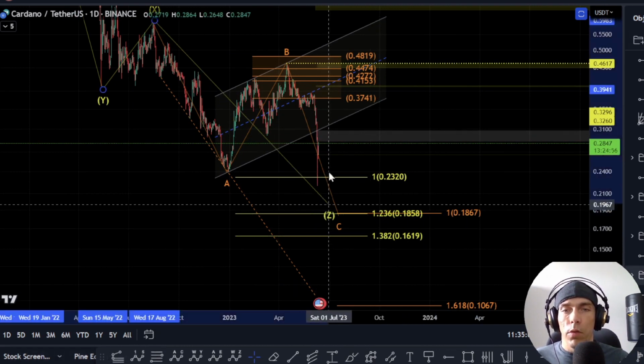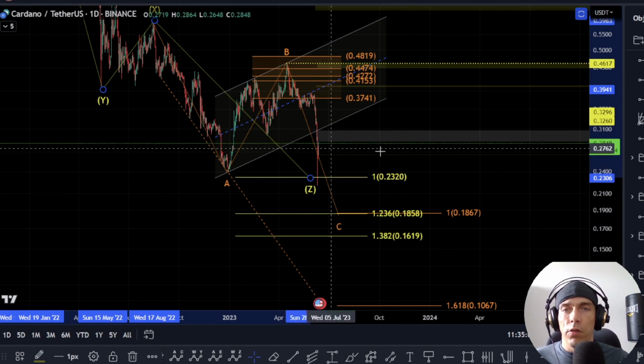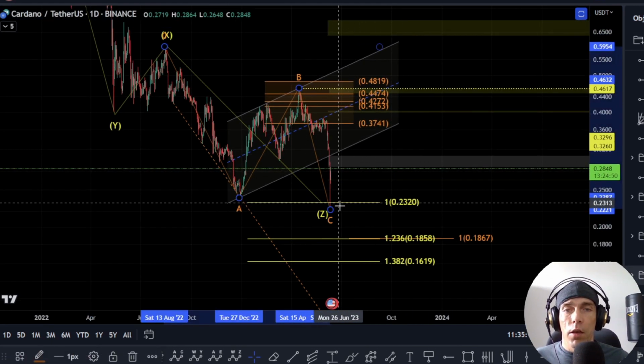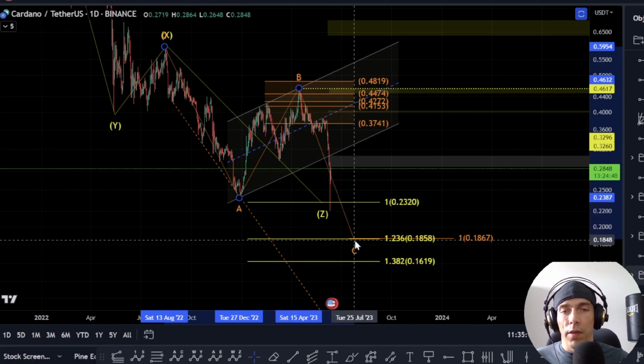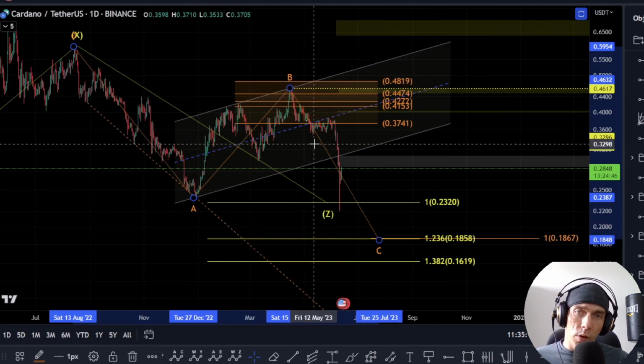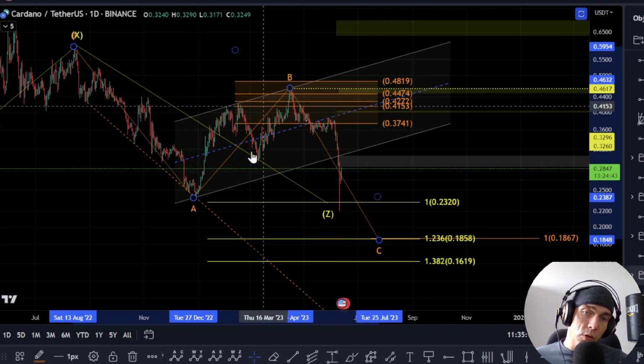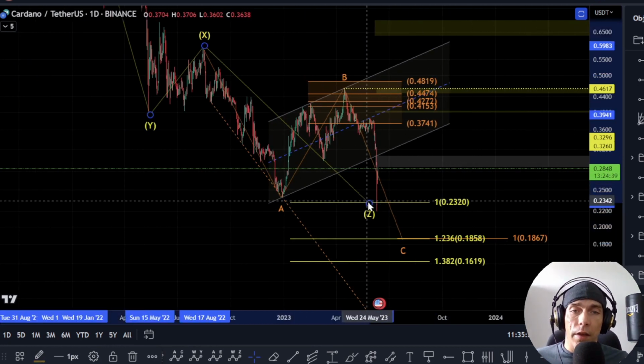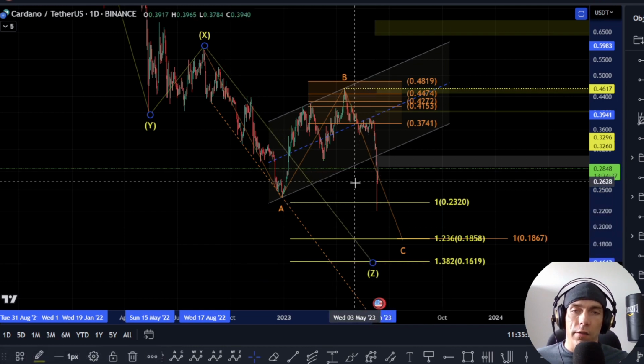We have come down to the 1-to-1 though, so we need to just be aware that if we fail to develop additional structure here, we could argue that this move's completed, but the internals would not be great. So what I'm looking for here is the potential we could still be looking to break down lower towards this 1-to-1 of this 1867, and that could then look to actually complete this as a Z wave in this way.